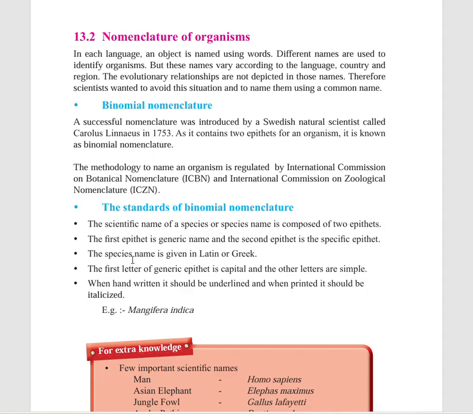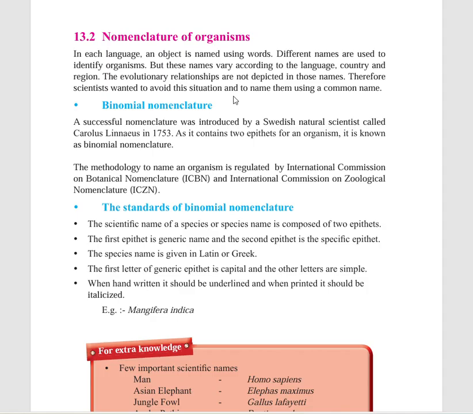And then the species name is given in Latin or Greek, and the first letter of the generic epithet is capital and the other letters are simple, and when handwritten it should be underlined and when printed it should be italicized. Okay, if it is a printed one it should be italicized. If you are writing the scientific name, you have to underline those scientific names.